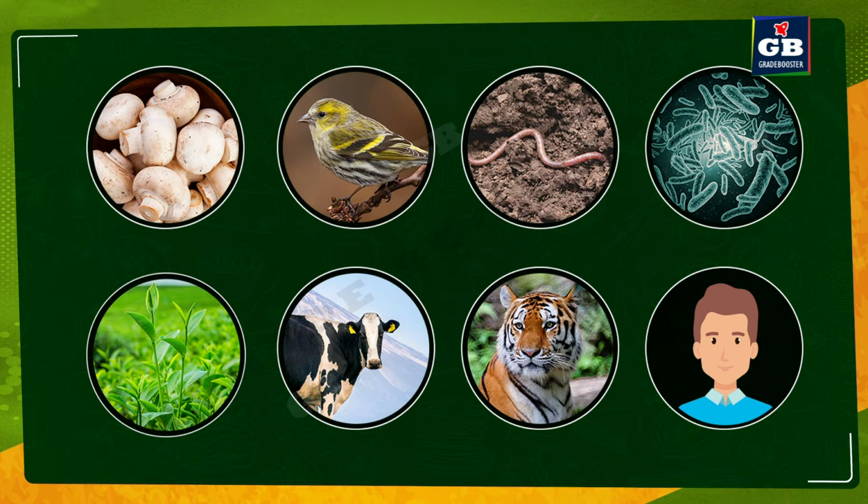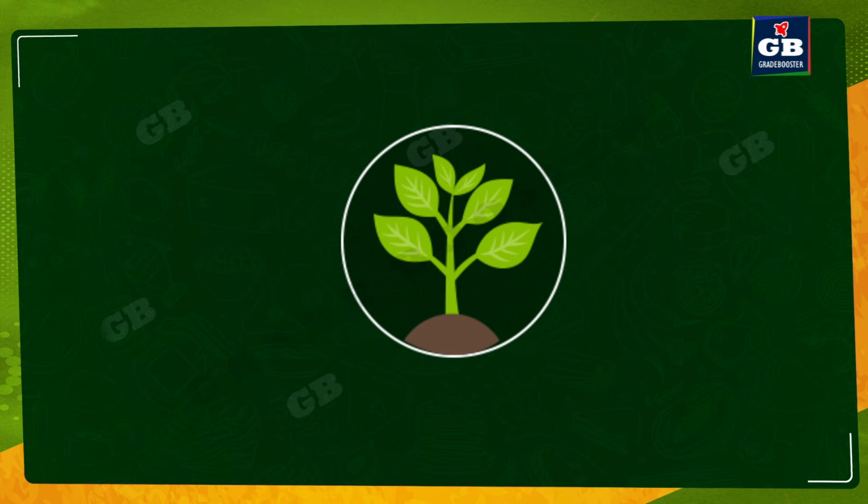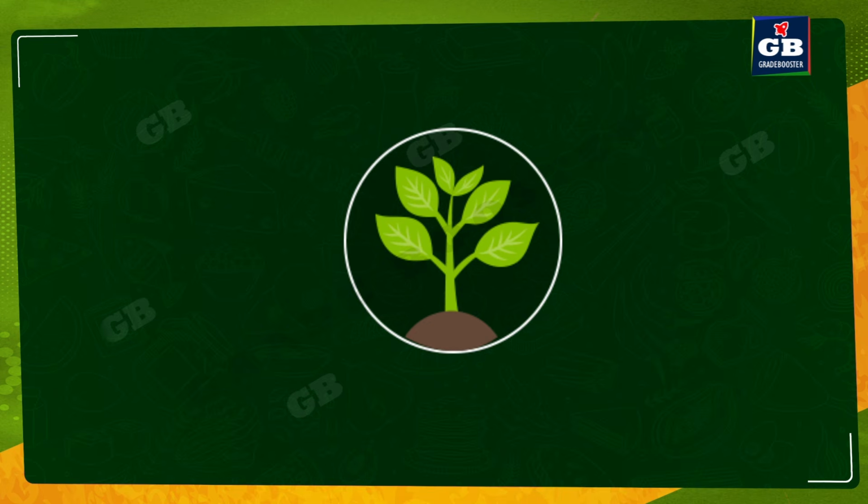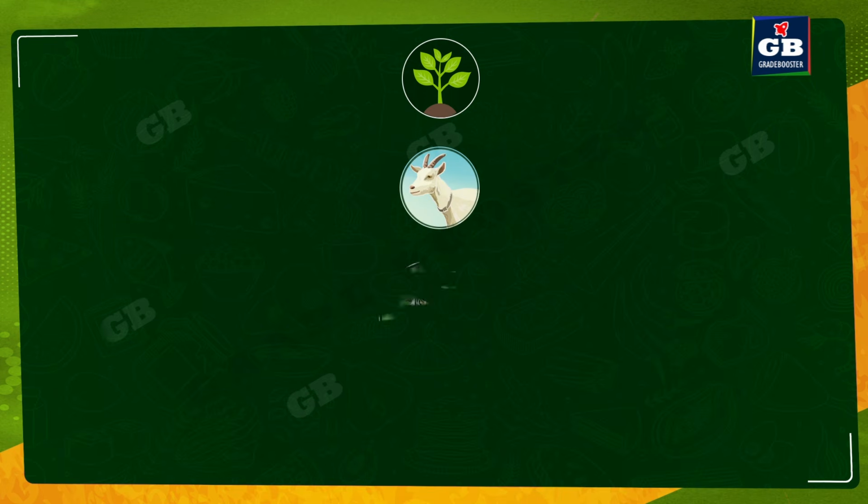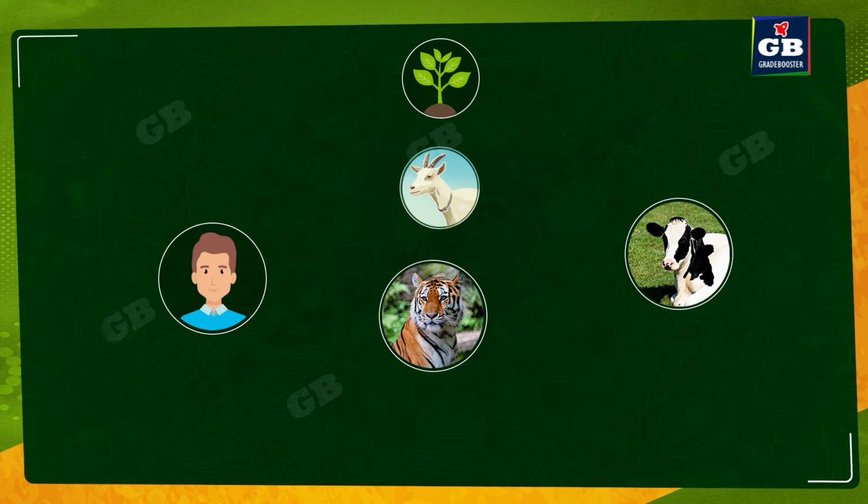All living organisms need food. Living organisms depend on one another for food except plants. Plants do not depend on other organisms for their food because they can make their own food. Whereas the other organisms depend on plants for their food directly or indirectly.